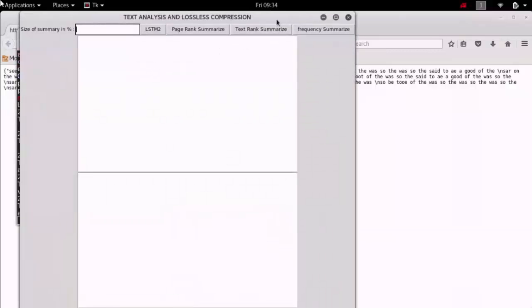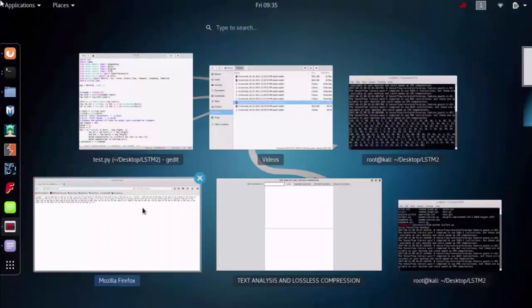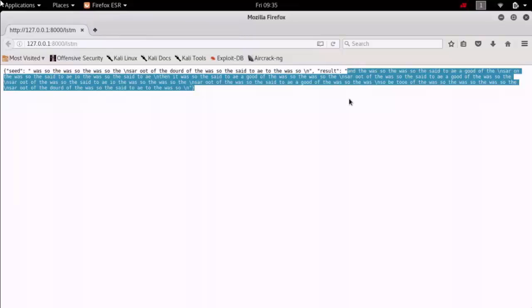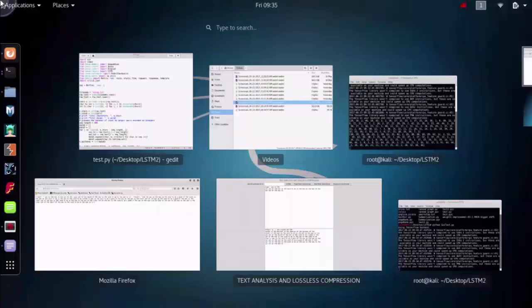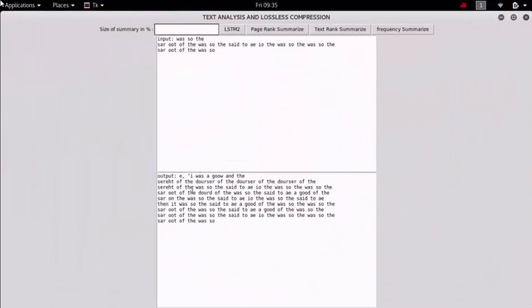Using Tkinter, this GUI part is created. When you press this LSTM, it sends a request to this HTTP server, and it gets the JSON file, and it reads the JSON file where the seed and the result will be, and it takes the seed as an input to display and the result as an output, and displays them in the GUI part. You can see over there, input is the seed and output is the LSTM output.